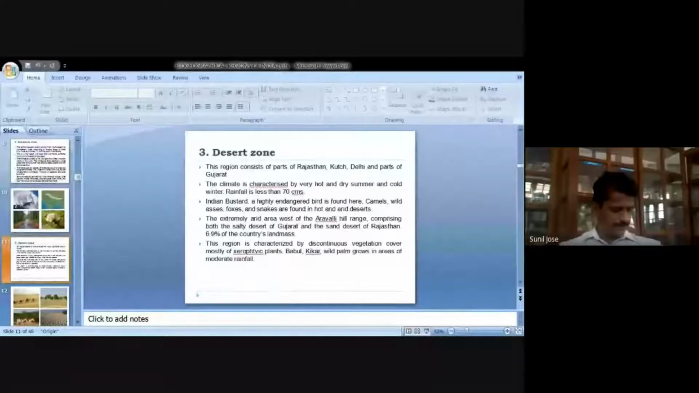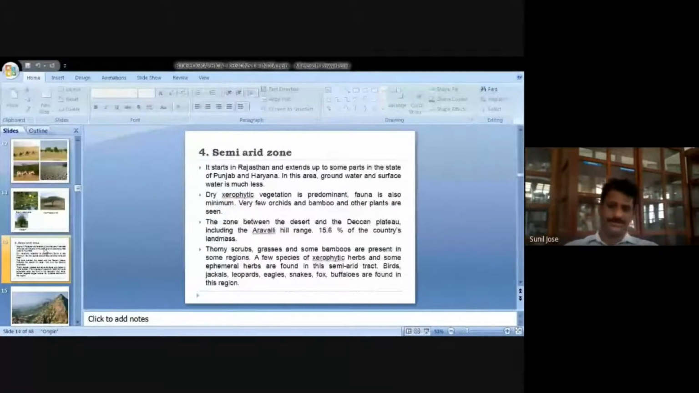Last class, we were discussing the different biogeographical regions of India. There are 10 biogeographical regions, and we have studied the Trans-Himalayan region, the Himalayan zone, and the desert zone. Now, 7 more regions are there, which we will take in this class one by one. The next region after the desert zone is known by the name